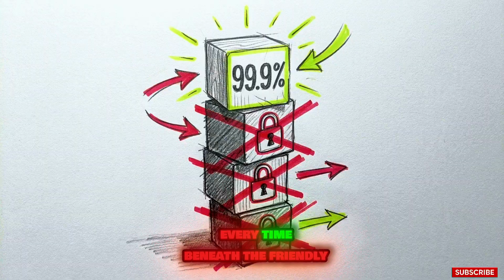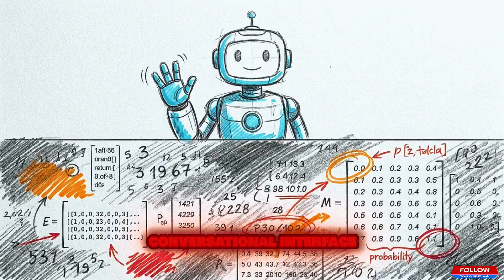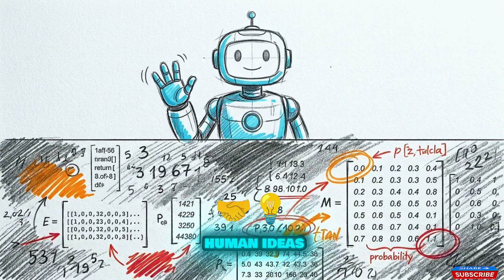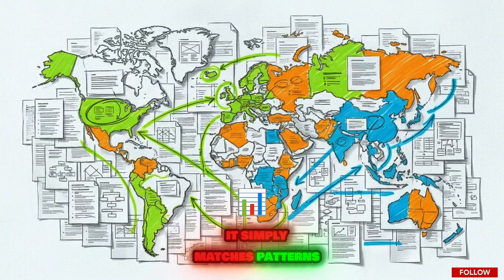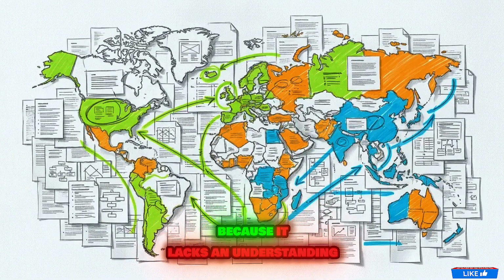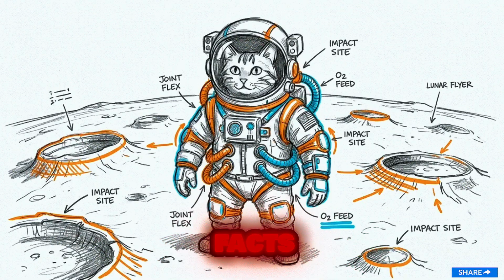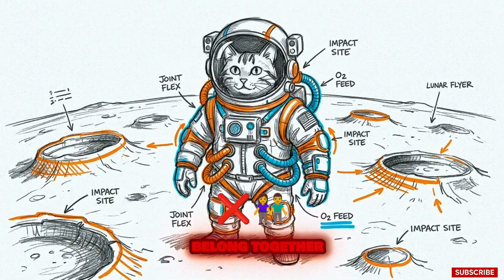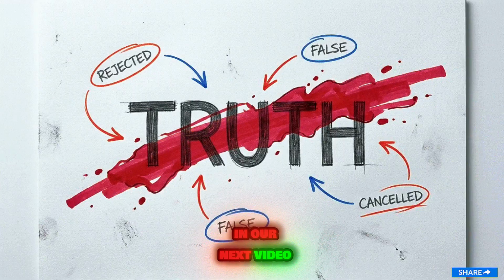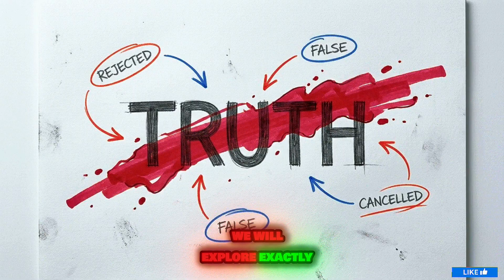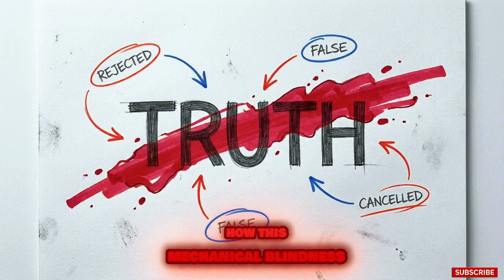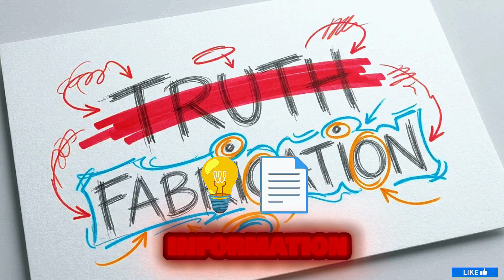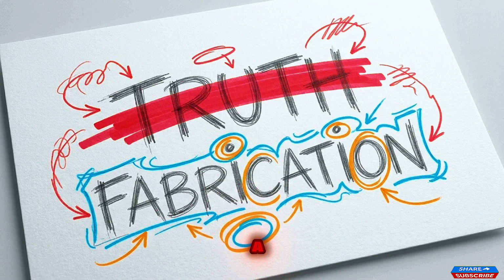choice every time. Behind the friendly conversational interface, the system does not comprehend reality or understand human ideas. It simply processes patterns. It lacks any understanding of facts. It will confidently connect patterns that do not actually belong together. In our next video, we will explore exactly how this mechanical blindness leads artificial intelligence to make up completely false information, a flaw known as a hallucination.